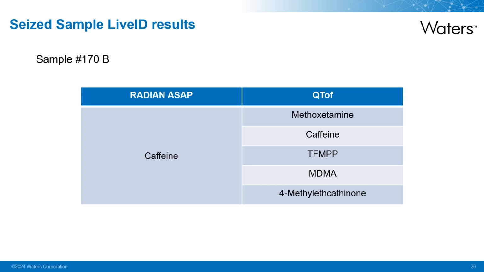However, more illicit substances were detected with QTOF screening. This is likely due to low levels, as MDMA was detected by the Radian, however this was below the 850 cutoff. And also the library content, as methoxetamine and 4-methyl-F-cathinone are not currently in the Radian reference library.